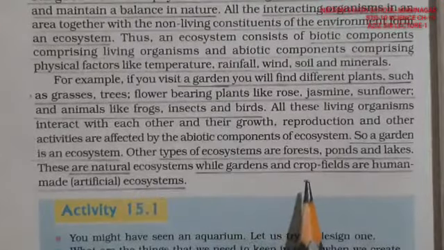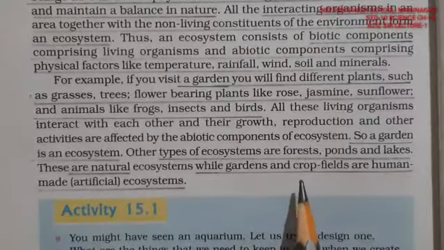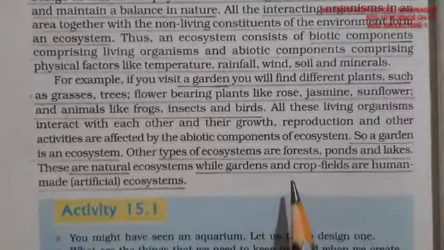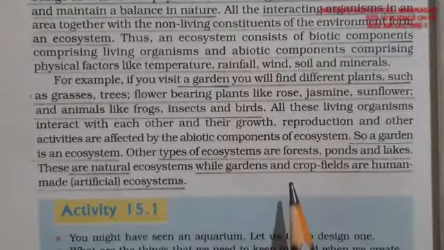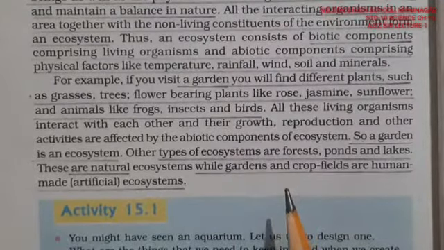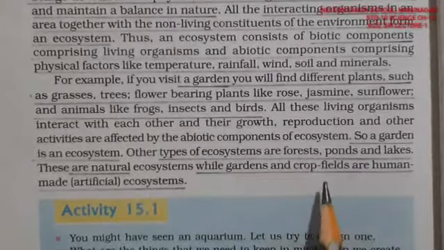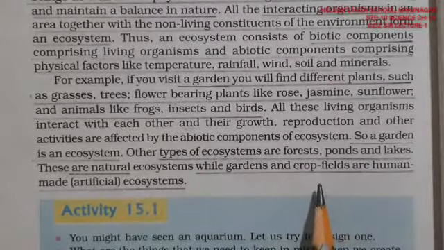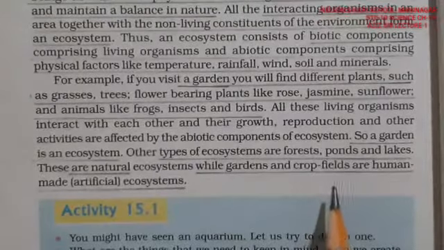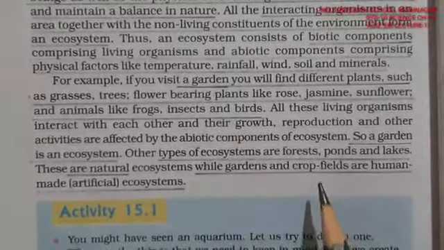Another is the crop field, which is the largest of all. Gardens are not that large, but crop fields are very huge, because the agriculture fields cover a large percentage of the earth. So this is one of the largest ecosystems created by humans, which is artificial, not natural. After a certain time we finish them and then we start with a new ecosystem, right?